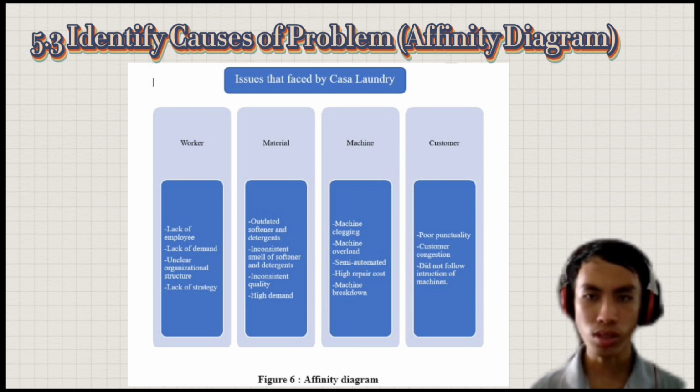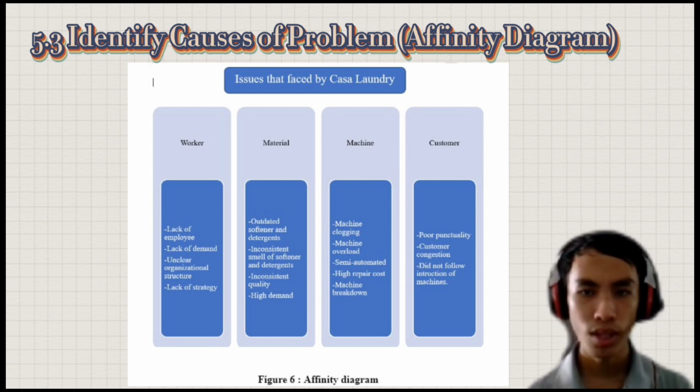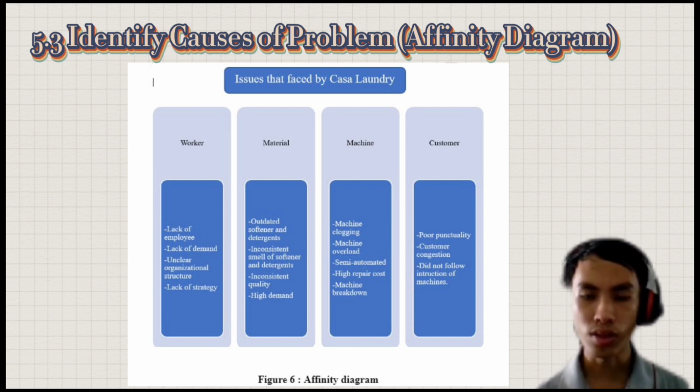In terms of workers, Kesa Laundry is always having the issue of lack of employees because of low demand for jobs like cleaner and technician. This is because of a lack of development in career opportunities. Furthermore, there are also issues like unclear organization structure and lack of strategy, which will confuse and affect the motivation